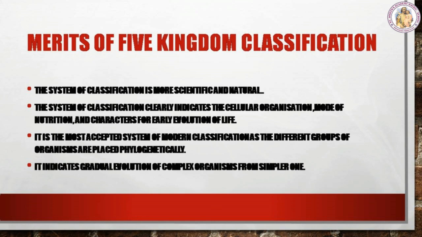It is the most accepted system of modern classification as the different groups of organisms are placed phylogenetically. What is meant by phylogenetically? See, the development or evolution of a particular group of organisms, that is called the phylogeny. Next, it indicates gradual evolution of complex organisms from simpler ones.